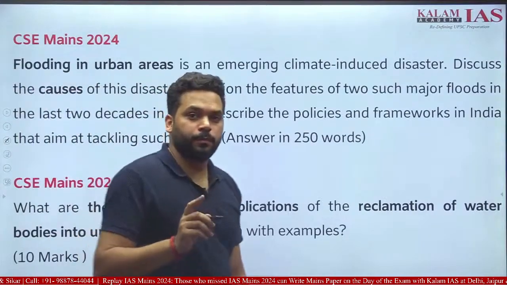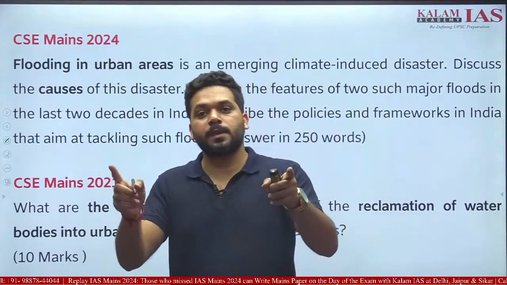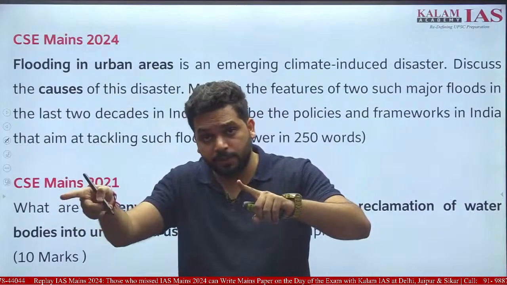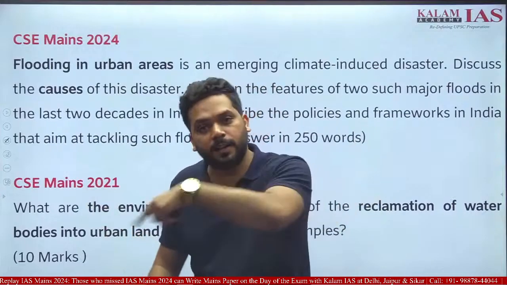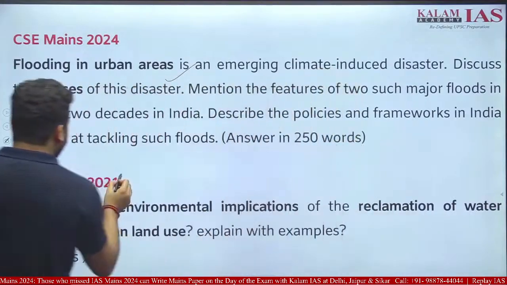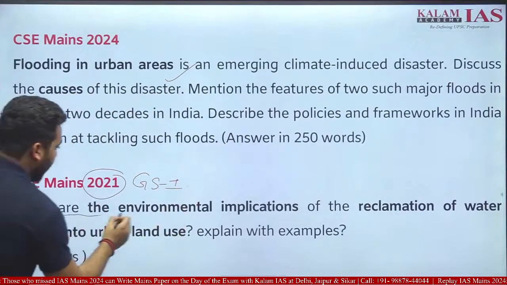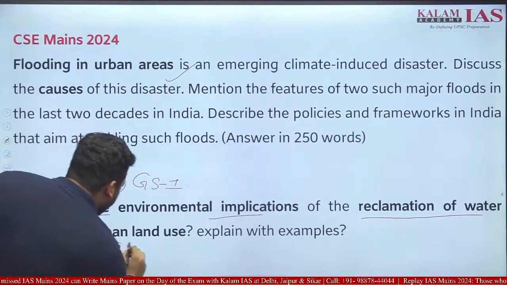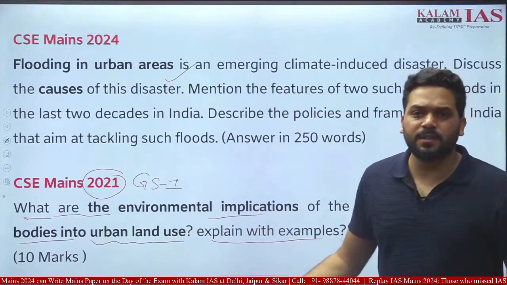What I wanted to show you, I have given 2 examples till now that show how the themes are exchanged in GS1 and GS3. The geographical themes are asked in GS3 and the environmental and disaster themes are asked in GS1. This is the 3rd example. This is the question which we have discussed just now. And now, Mains 2021, this is a GS1 question. What are the environmental implications of the reclamation of water bodies into urban land use? Explain with examples. The hint which this question is giving is for urban floods.